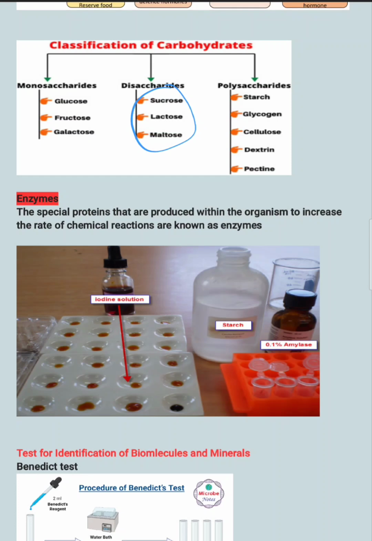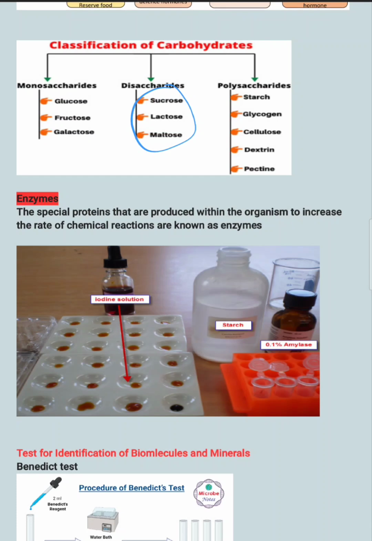you need starch, amylase and iodine. Keep in mind iodine is a brown colored solution, right? In this test you need a porcelain tile. First you have to add a little bit of amylase to the starch solution, and dropwise add this mixture onto the porcelain tile with the iodine solution.